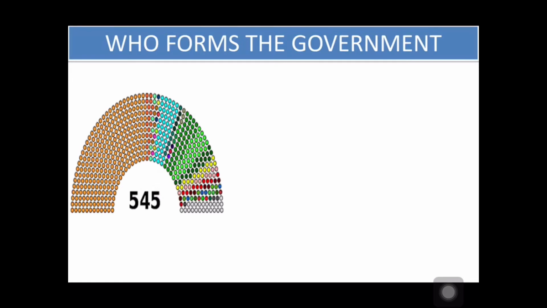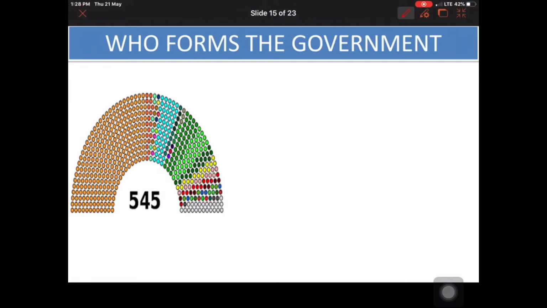So who forms the government after winning the election? As we can find here, this is representing the current Lok Sabha, that is the 17th Lok Sabha. Here with the color system, I try to make you understand with the different colors. You can find the saffron color is representing the majority of MPs.